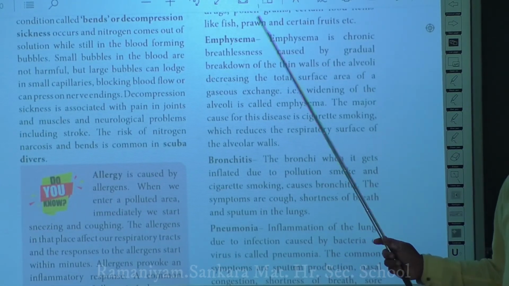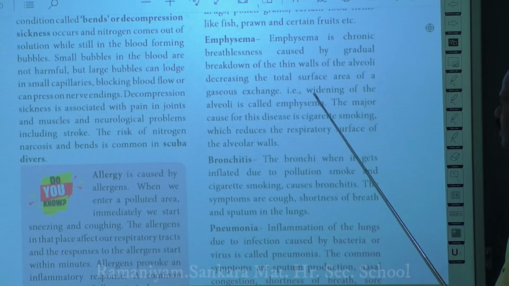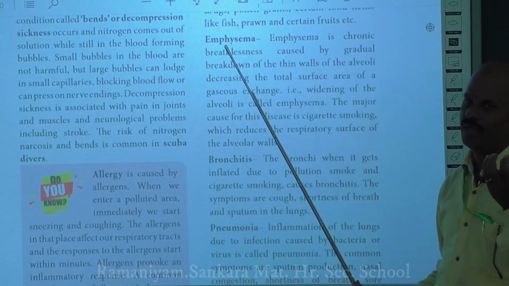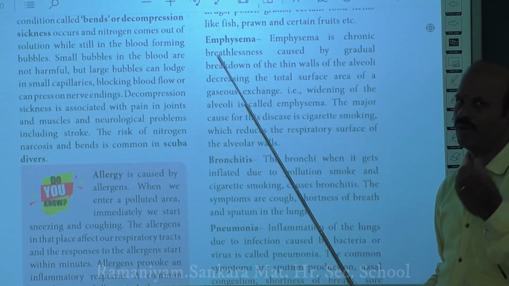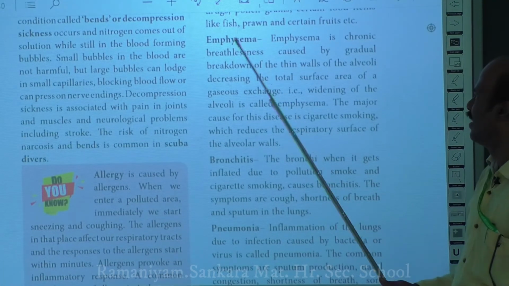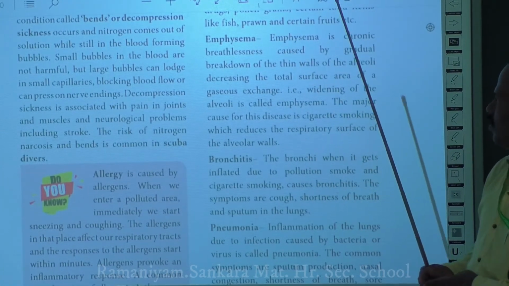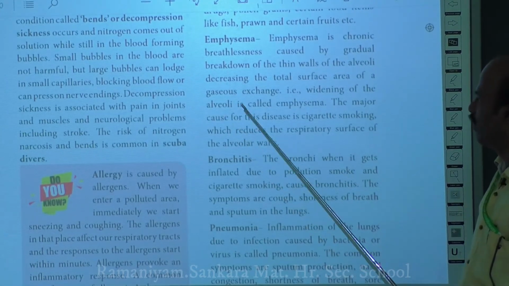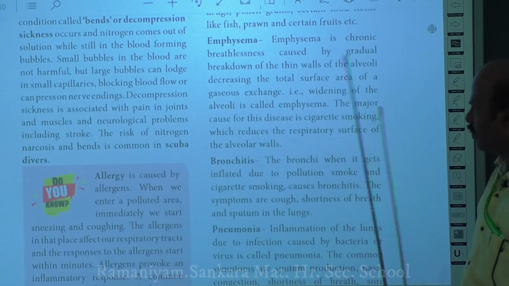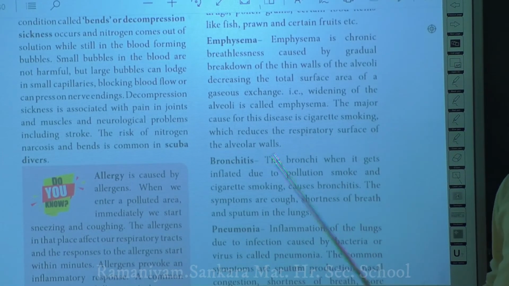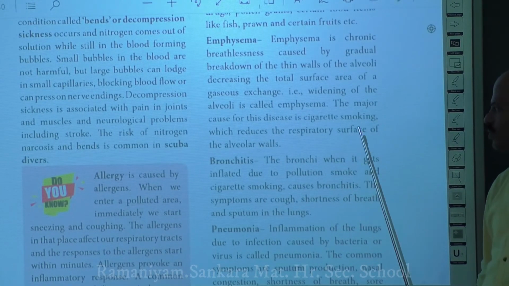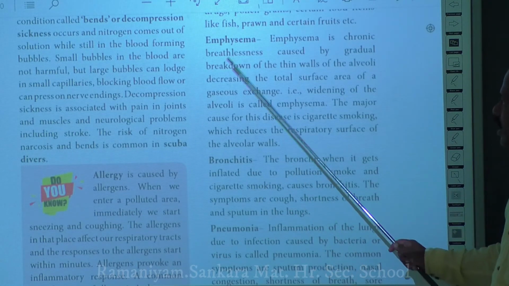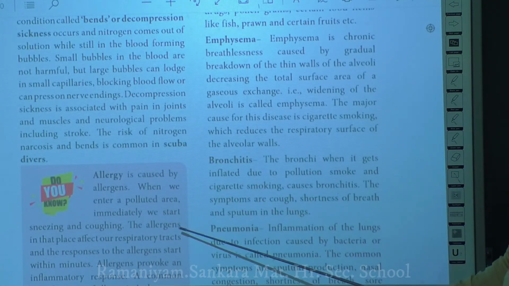The second disorder is emphysema. This is another respiratory disorder. So what is meant by emphysema? It is a widening of your alveoli. Normally the alveoli will be in a very condensed form, so when you get emphysema, the walls of the alveoli break down. As a result, there is widening of your alveoli. So widening of alveoli is called emphysema. The major cause of this disease is cigarette smoking. Cigarette smoking reduces the respiratory surface of your alveoli walls, and it results in a condition called emphysema. So please try to avoid cigarettes.